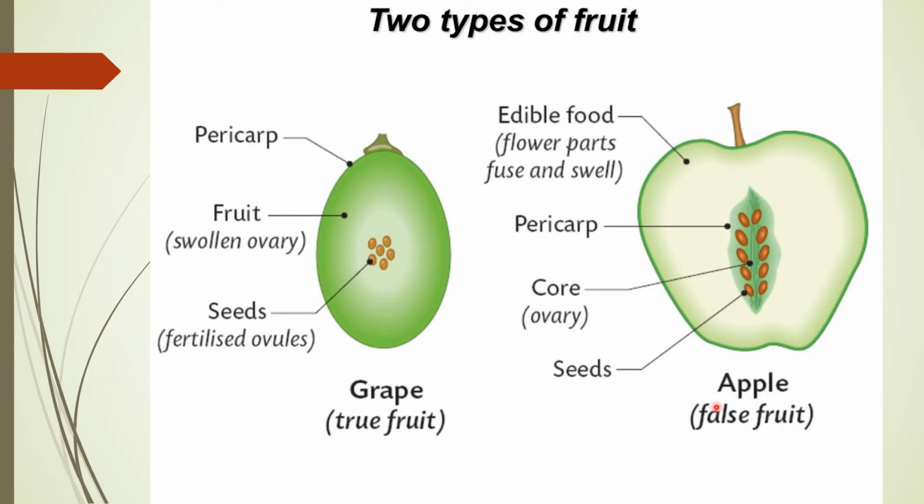If we talk about the false fruit, in that case the fruit is derived from the ovary along with other accessory floral parts, like the thalamus in the case of apple. These types of fruits are known as false fruits. Very common examples are apple, cashew nut, strawberry. These are a few examples of the false fruit. So on the basis of that, fruits are of different types.